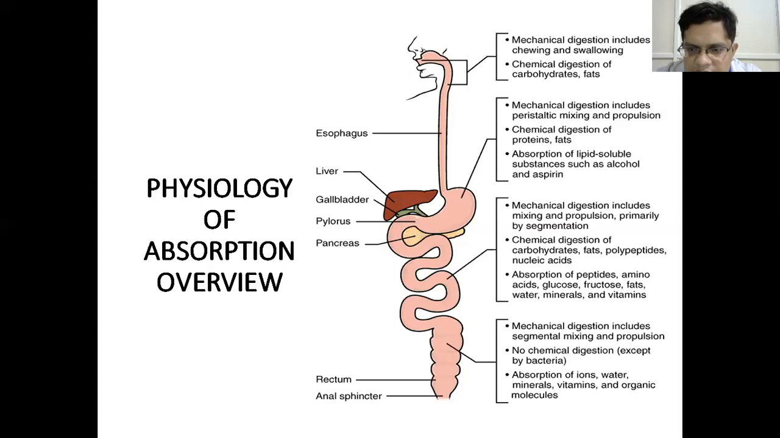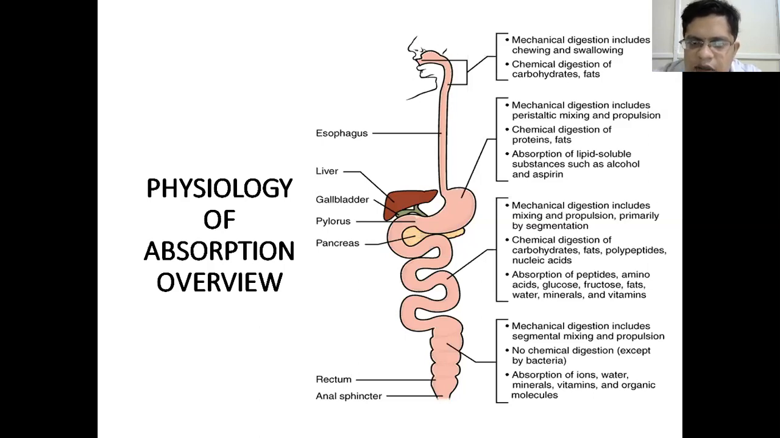After the absorption process is completed in the small intestine, the digested food passes into the large intestine, where there is predominantly absorption of water. There is mechanical digestion, including segmental mixing and propulsion, but no chemical digestion except by bacteria. There are no enzymes here for digestion of any substance. Only the colonic bacteria secrete some enzymes and there is some chemical reaction. And importantly, there is absorption of iron, water, minerals, vitamins, and organic molecules.